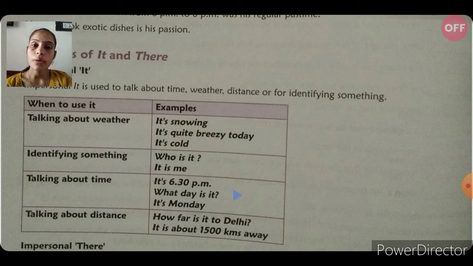Talking about time. When we want to talk about time, we can use the empty subject it. It's 6:30 p.m. What day is it? It's Monday. It's 6 o'clock. Talking about distance: how far is it to Delhi? It is about 1500 kilometers away. So students, I hope you all are clear about the uses of it: talking about weather, identifying something, talking about time, and talking about distance.